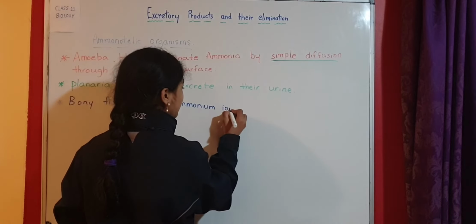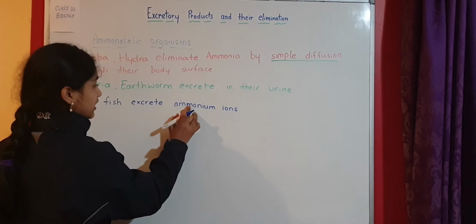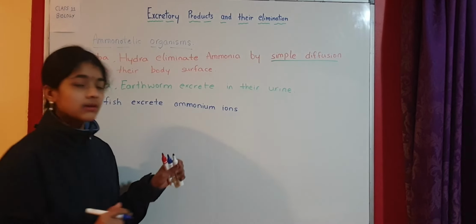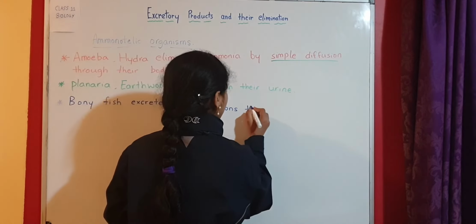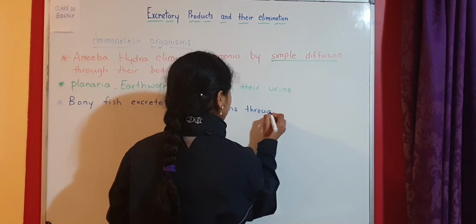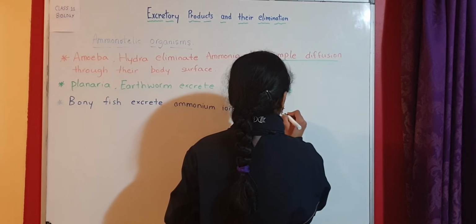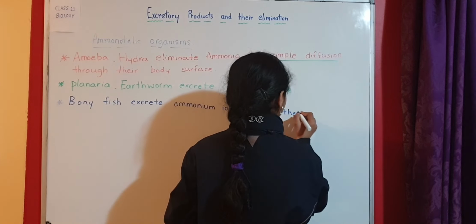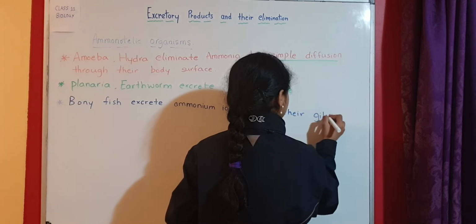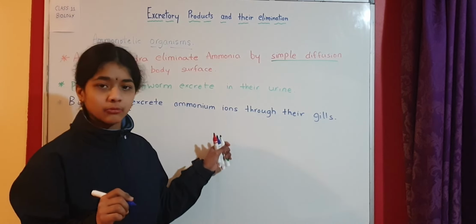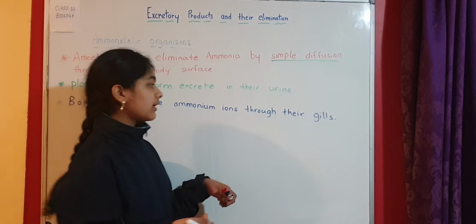So these are charged ions. What body part do they use to excrete these ammonium ions? Through their gills. So gills is the body part used by bony fish to excrete these ammonium ions, which is also in the form of ammonia.